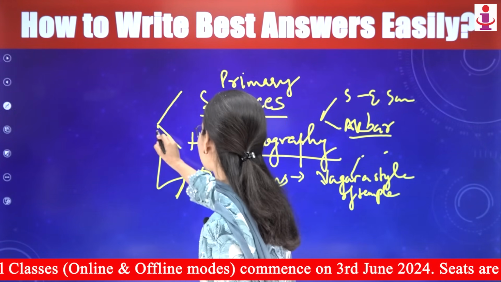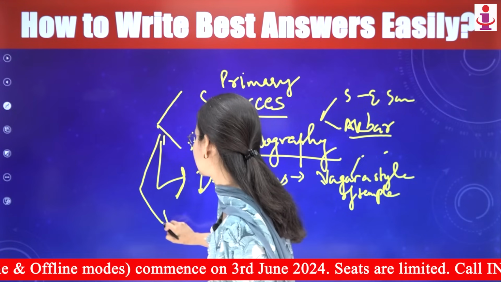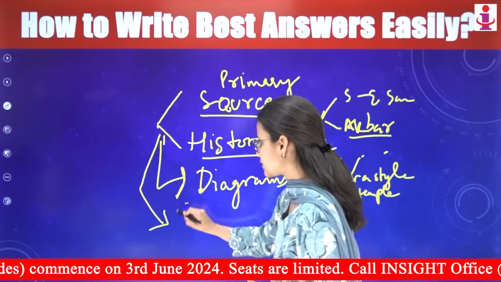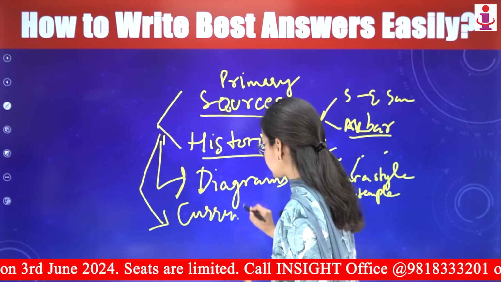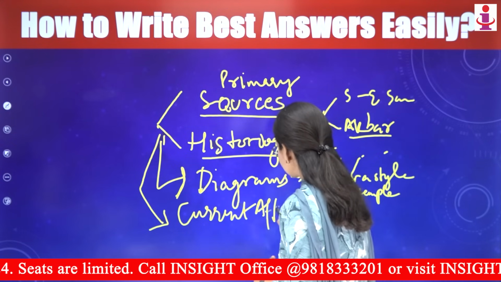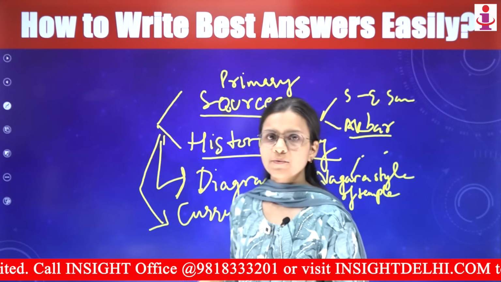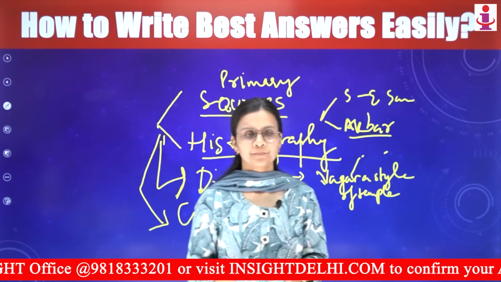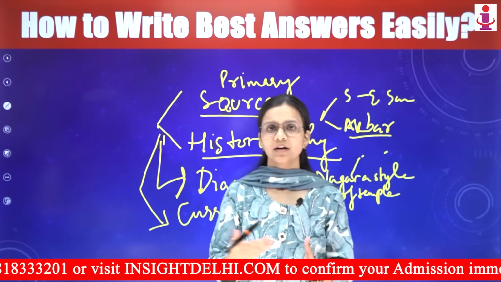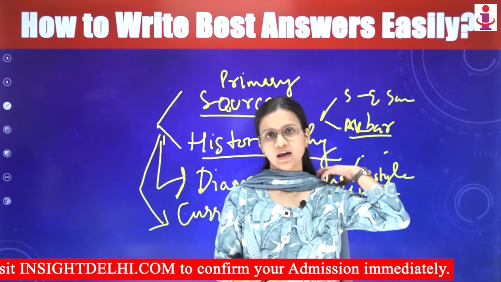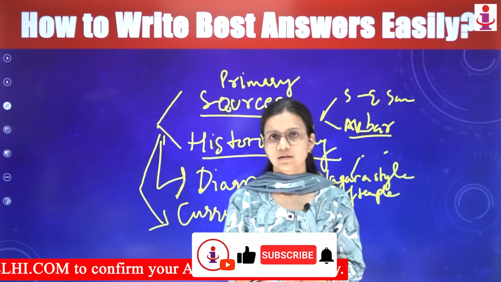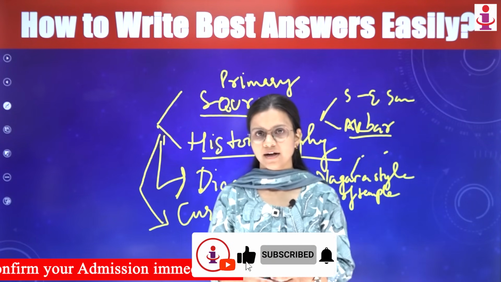Other than that, the next one is current affairs. Some of the answers, especially modern and world, would be such that you can very well quote current issues that are taking place.